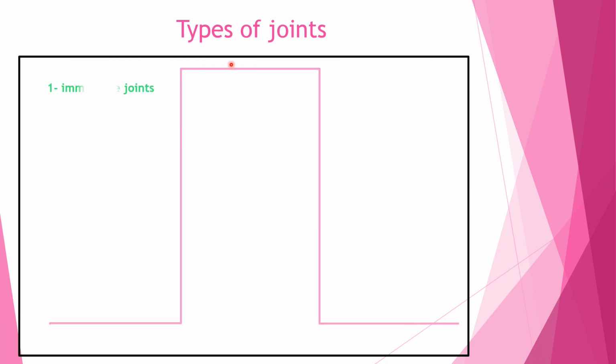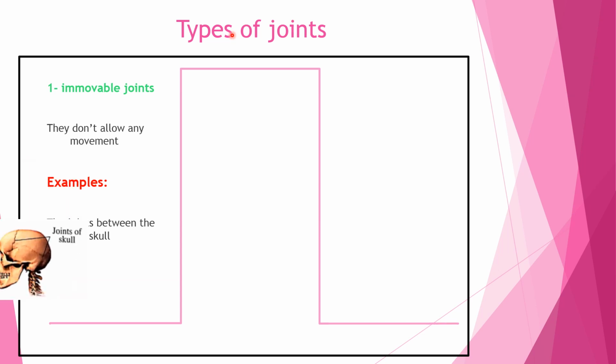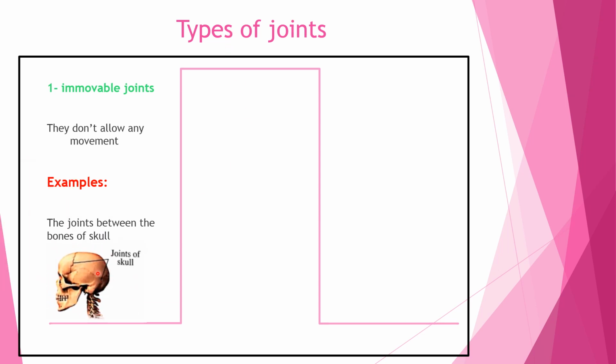What are the types of joints? Number one, immovable joints. What are immovable joints? They don't allow any movement. An example of an immovable joint is the joint between the bones of the skull. Look at this picture of the skull. There is a joint between the skull bones. This joint is an immovable joint because it doesn't allow any movement.